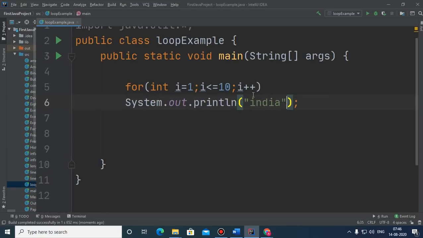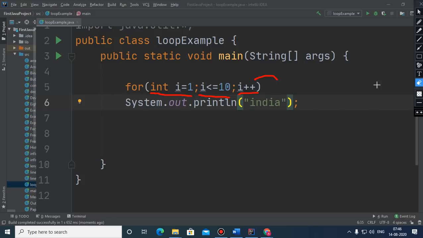Now I would like to tell you the parts of the loop, which are very important. This loop has three parts. The first part is this one, which is initialization, this one is the condition, and this one is the iteration or updation.